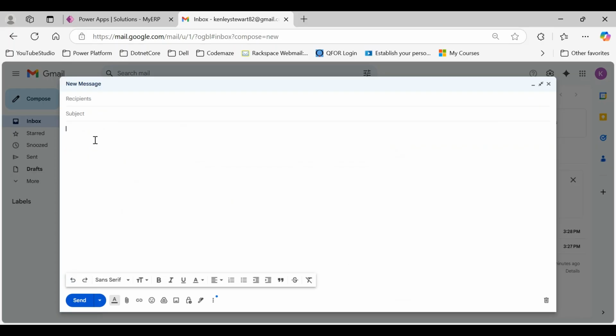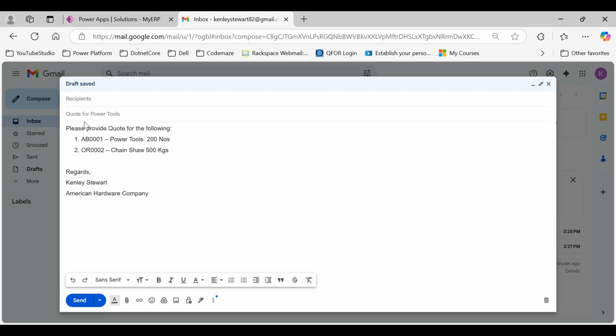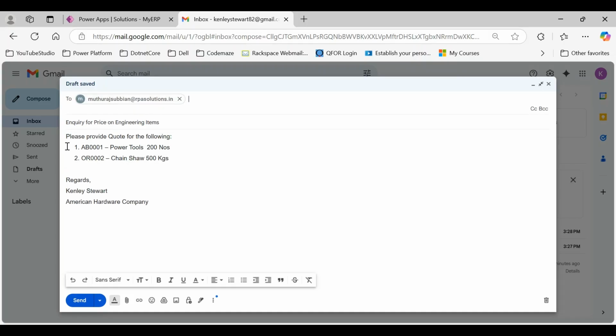You may wonder, is there any restriction on how the email message needs to be formatted? Let us clarify that. Now that Kenley has become a friend, he is requesting for the price for few more items in a very informal way. In his message, there is no table to define product code, description, or quantity. Let us see how the system is handling this.